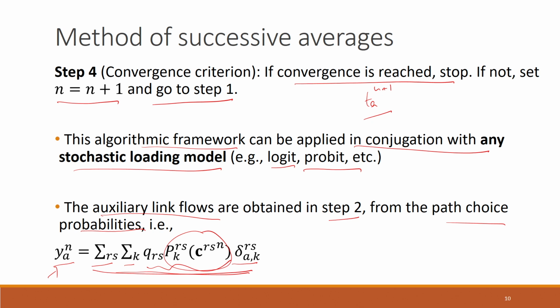One thing is that here in the argument of these probabilities, there is c_RS^n. This is the vector of the measured travel times that we have at the nth iteration. This is actually obtained from step 1, when we set t_a^n equal to this.